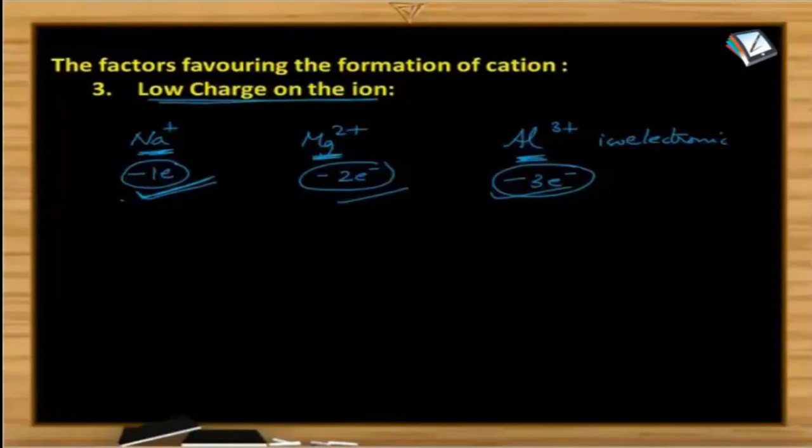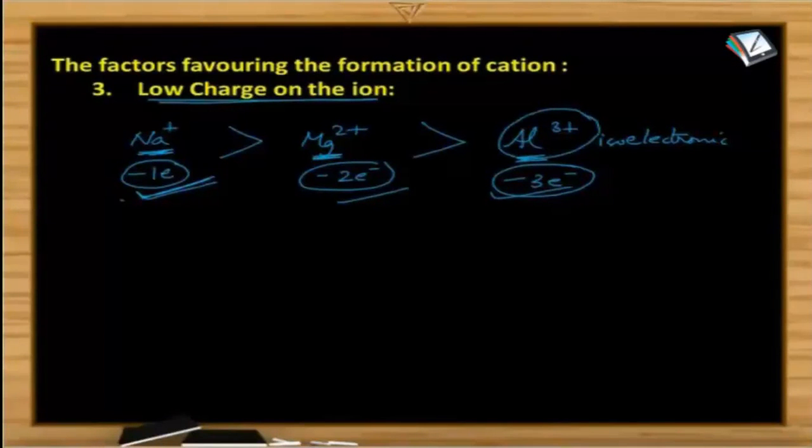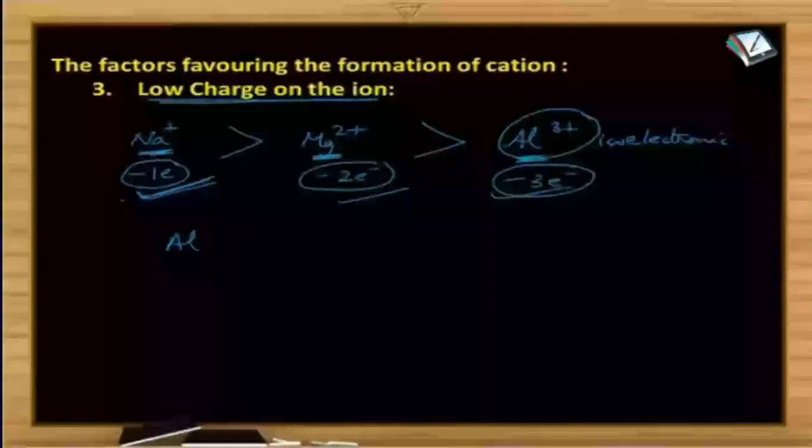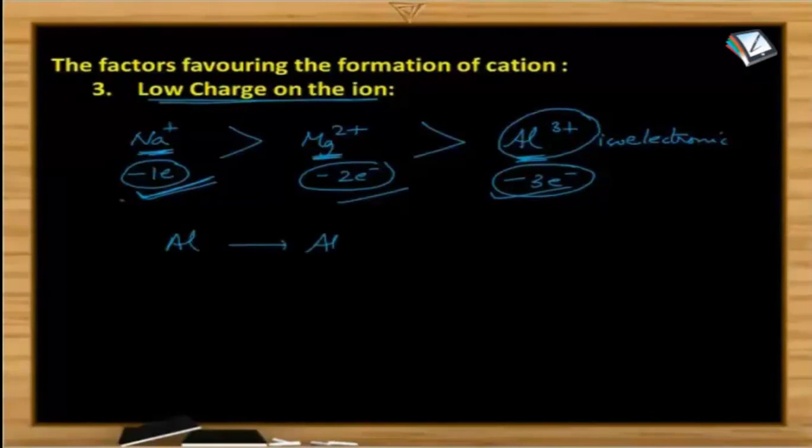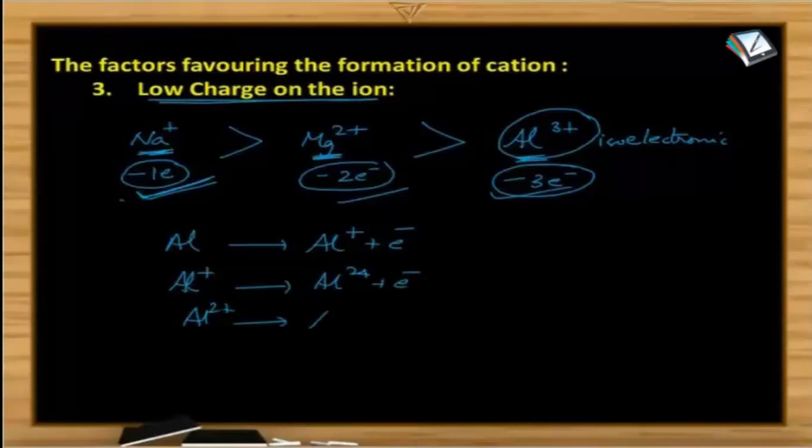And let me explain a more appropriate example. So here sodium ion is formed more easily than magnesium ion, then Al3+ ion. Let me take Al3+ as an example and explain more appropriately here. Now, when aluminium is converted into its unipositive ion by the loss of one electron, and that unipositive ion is again converted into dipositive ion, and the dipositive ion is converted into the tripositive ion.